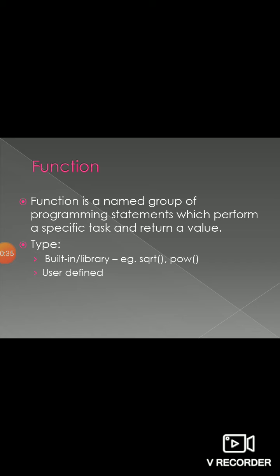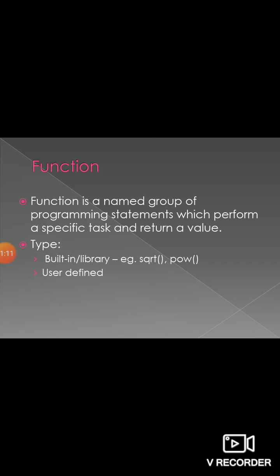Now the first thing is, what is a function? What do you mean by function? A function is nothing but a self-contained block of statements which performs a specific task. Basically, why do we go for the concept of function? The first advantage is that it always saves memory. And whenever I want to perform any specific task, at that time only I call that particular function. That means there is no need to execute the whole program every time.